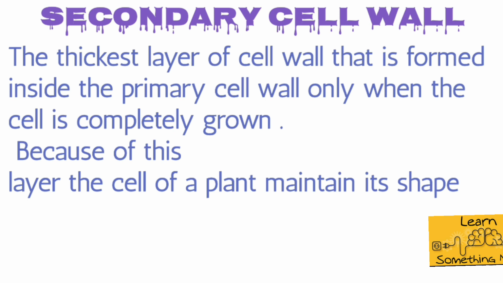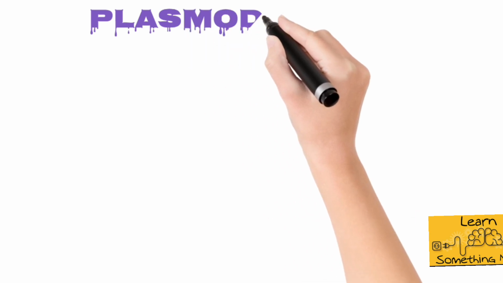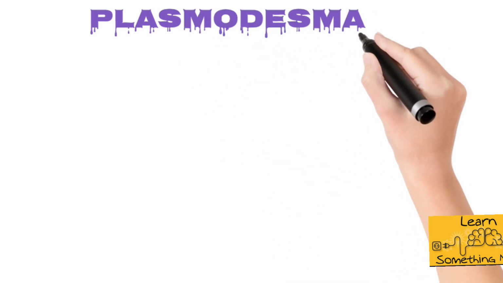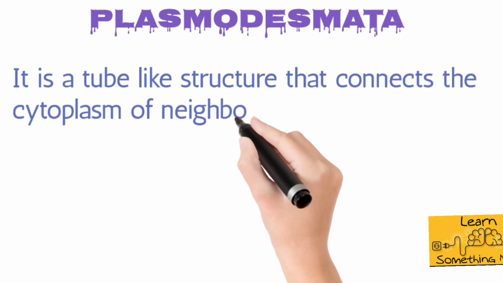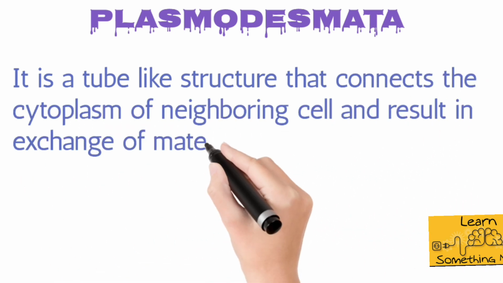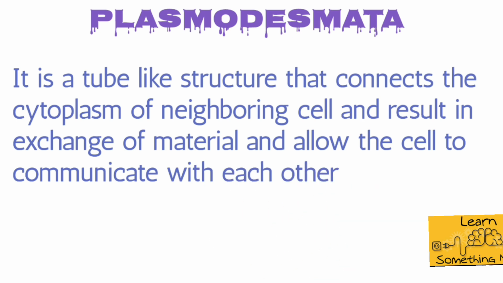Do you remember that one of the functions of the cell wall is to communicate with each other and to send some material? This function of the cell wall is only possible due to plasmodesmata. Plasmodesmata is a tube-like structure that connects the cytoplasm of neighboring cells and results in the exchange of material. And by exchanging the material, the cells are able to communicate with each other.